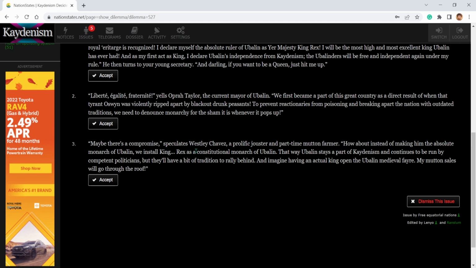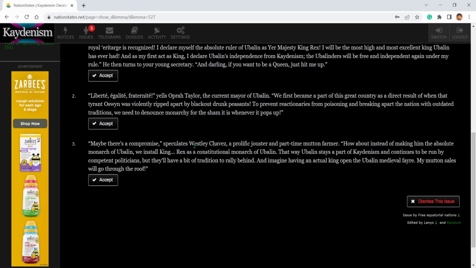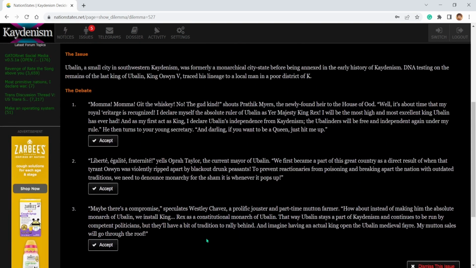Maybe there's a compromise, speculates Wesley, a prolific jouster and part-time mutton farmer. How about instead of making him the absolute monarch, we install King Rex as a constitutional monarch of Ubalin. That way Ubalin stays a part of Cananism and continues to be run by competent politicians, but they'll have a bit of a tradition to rally behind. And imagine having an actual king.